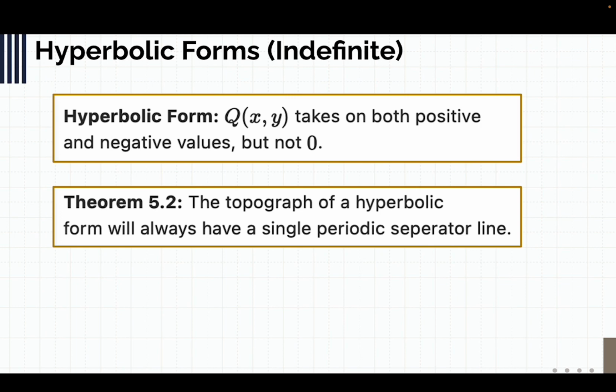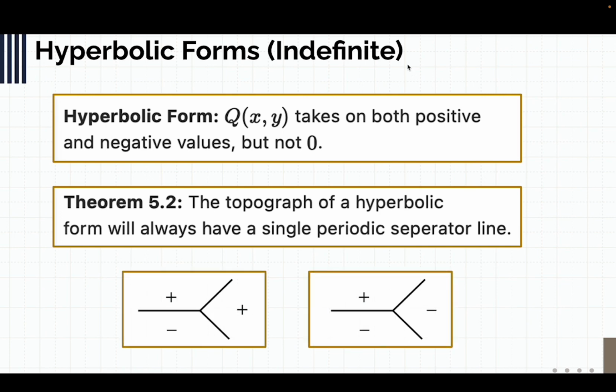If we remember, from single periodic separator lines, we're able to have that periodicity and find the associated quadratic irrational. A nice way to show this is that since a hyperbolic form always has positive and negative values, there has to be a region where one region is positive and one region is negative.